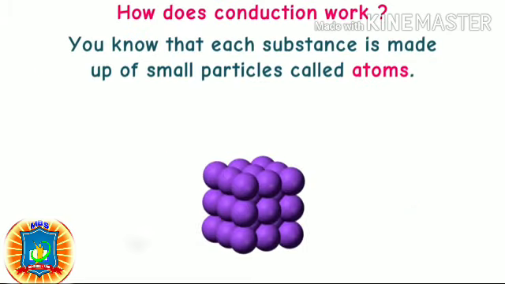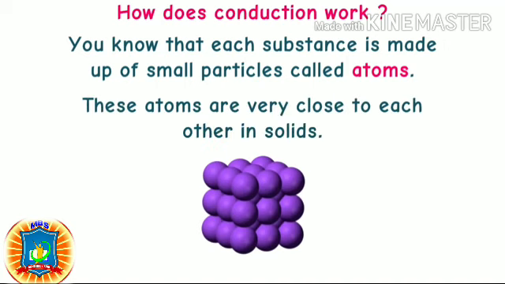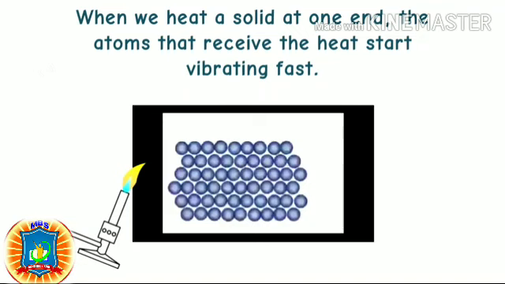How does conduction work? You know that each substance is made up of small particles called atoms. These atoms are very close to each other in solids. When we heat a solid at one end, the atoms that receive the heat start vibrating fast.